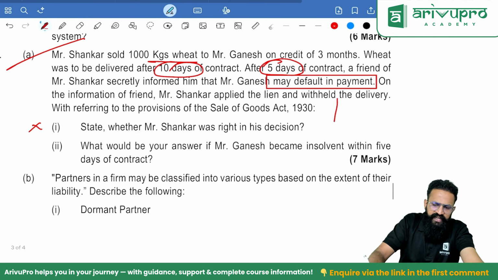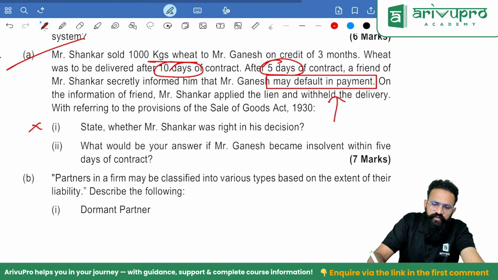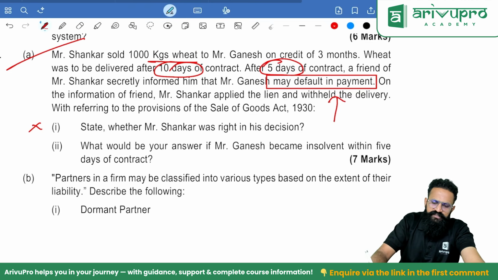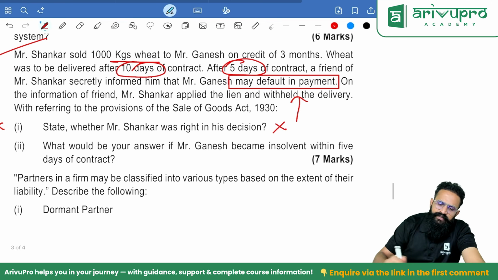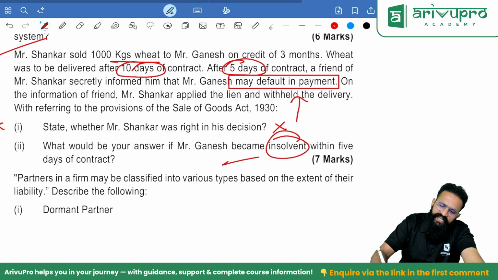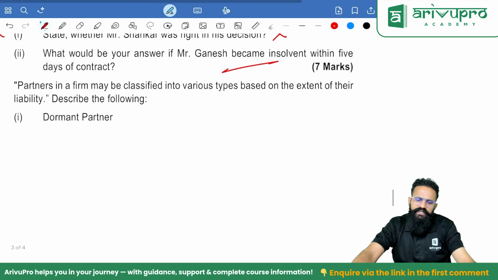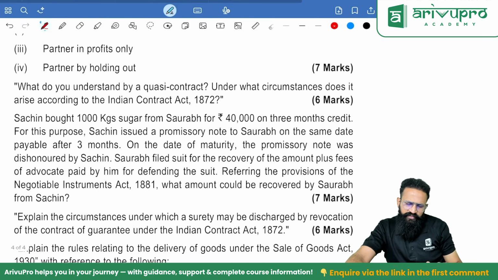And, people, the friend has said he may default in payment. That means they have not used the word insolvent, and the word is may. So you are not sure yet. Because of these things, whether Mr. Shankar was right in his decision, answer is no. What would your answer be? See, if he became insolvent, then yes, you can invoke the right of lien. Clear? Done.